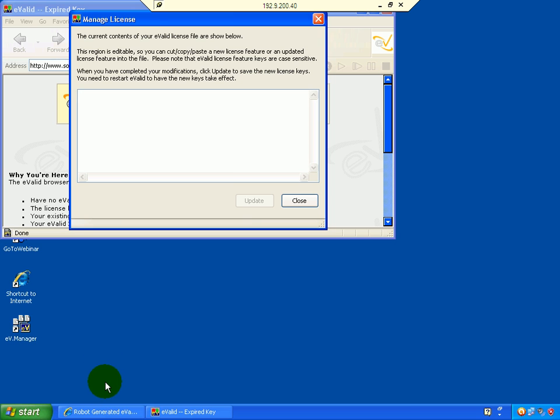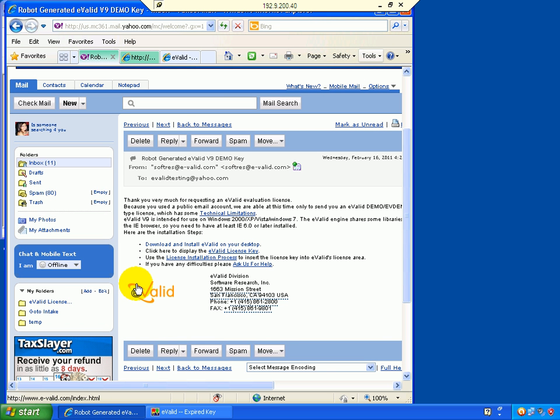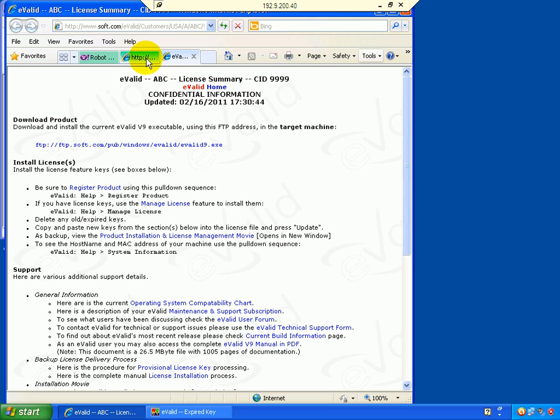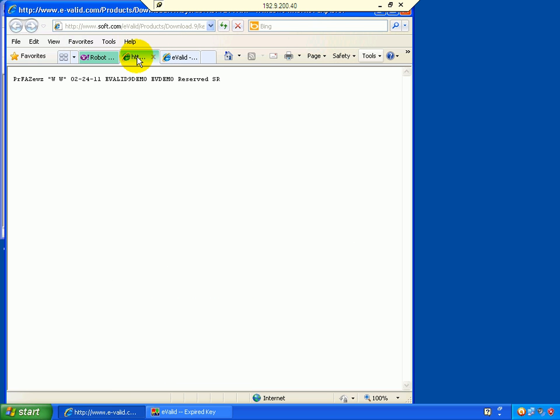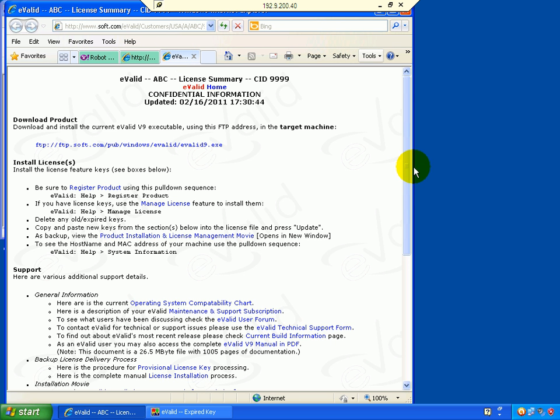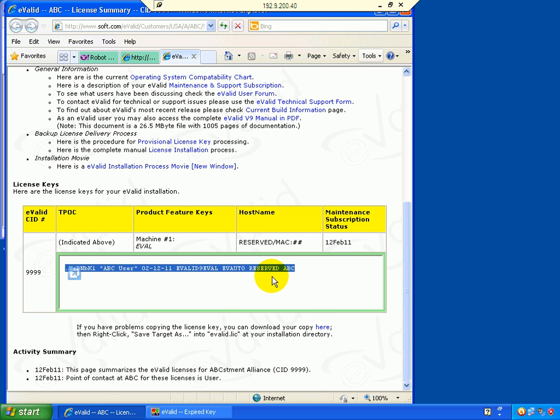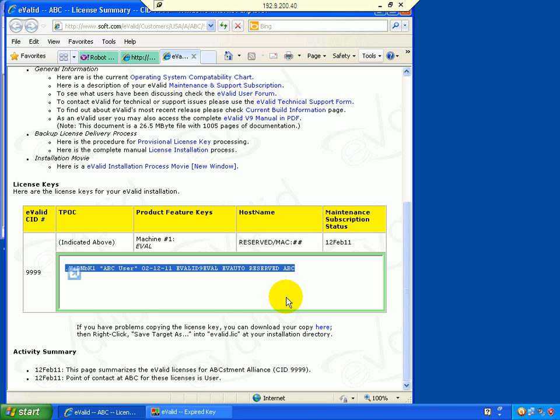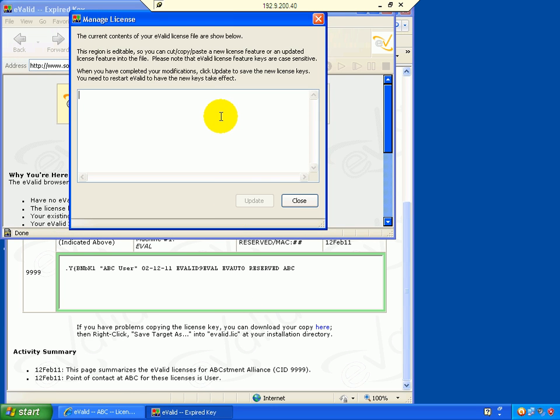Now copy the actual license key from your license page. Typically, the links will include the license page, or you may have an attachment of the actual eValid.lic file as text. Go ahead and copy the actual key. Proceed to switch back to the Manage License editable region,